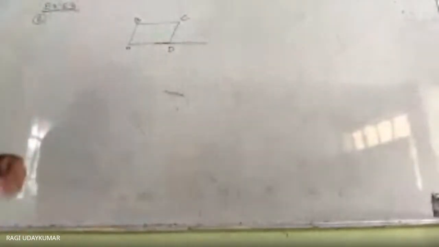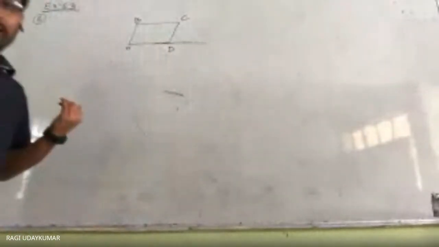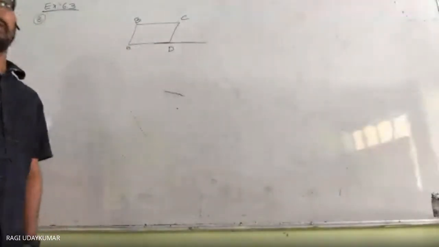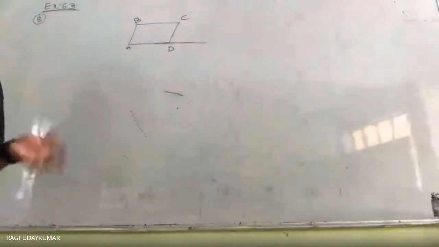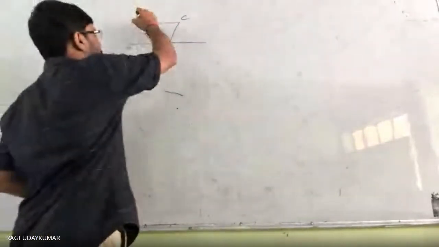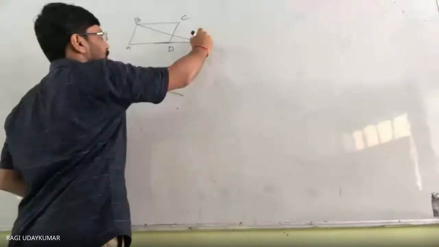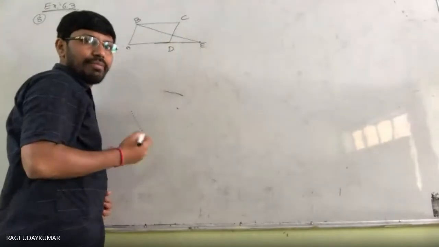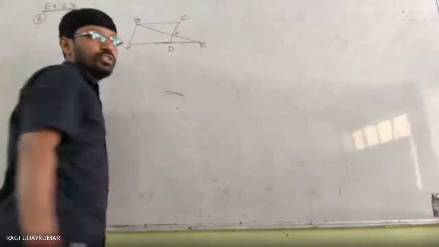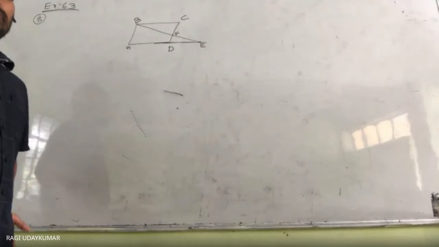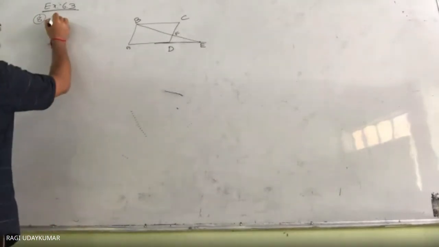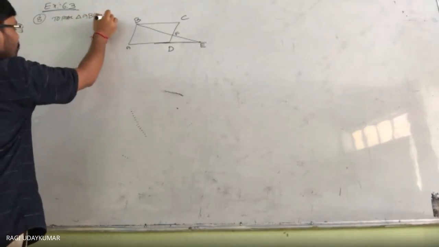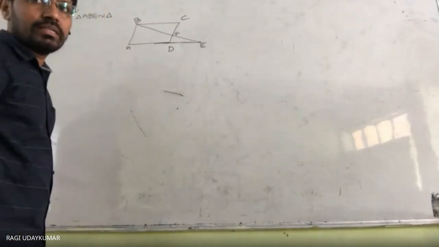E is a point on AD produced, such that BE intersects the CD at a point F. F point में intersect. And asking you to prove triangle ABE is similar to triangle CFB.